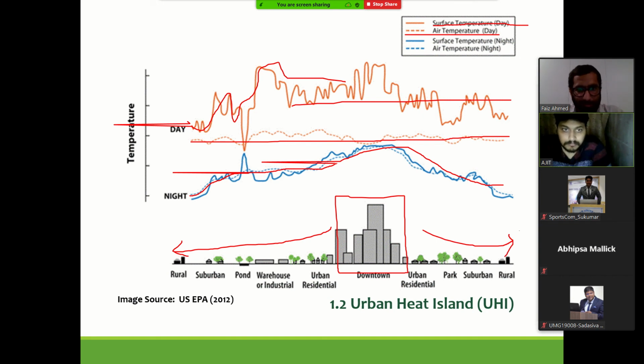If you observe the temperature, even the air temperature remains the same, but the surface temperature goes up.